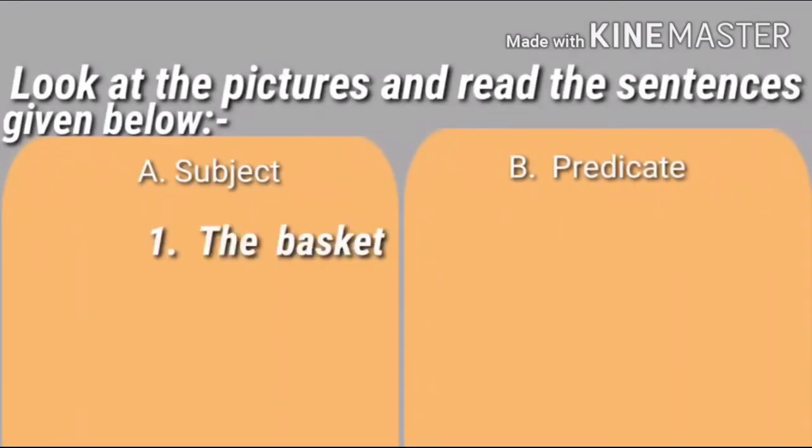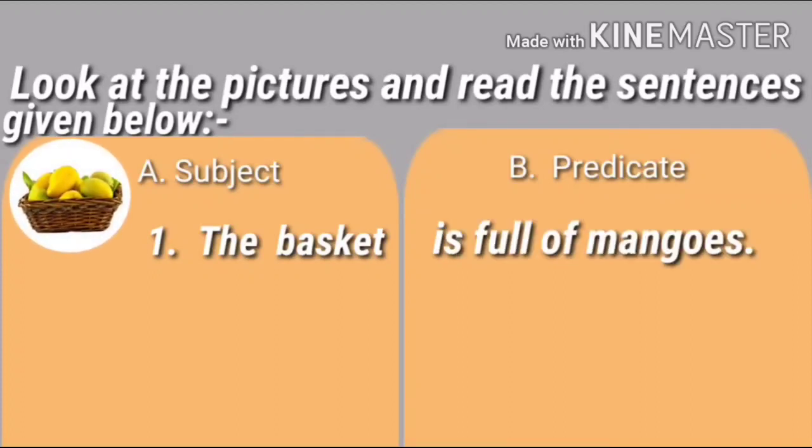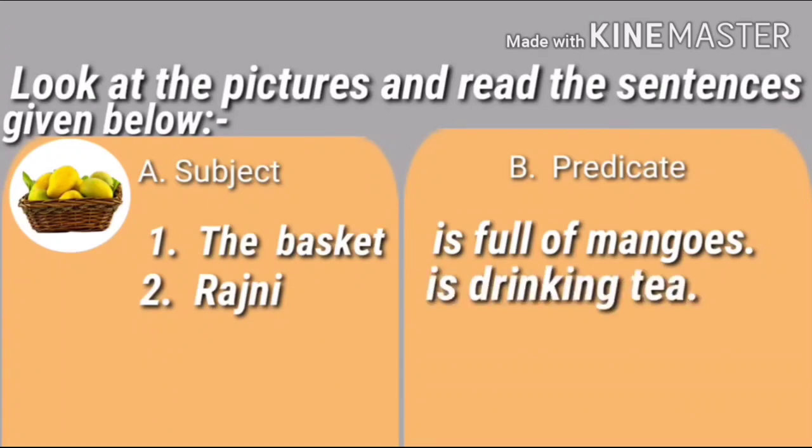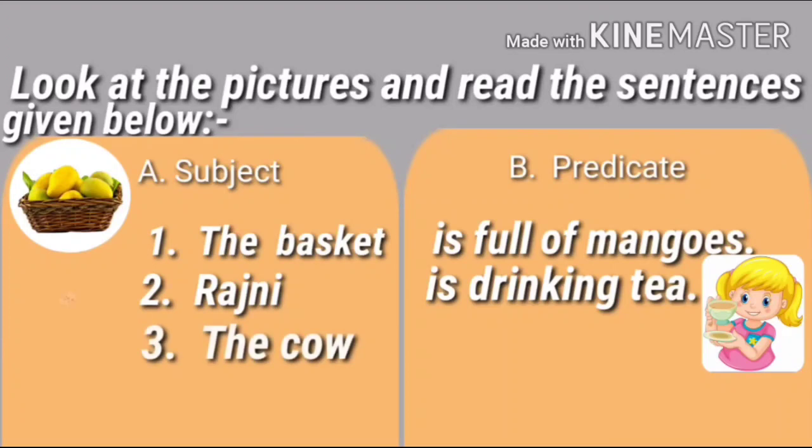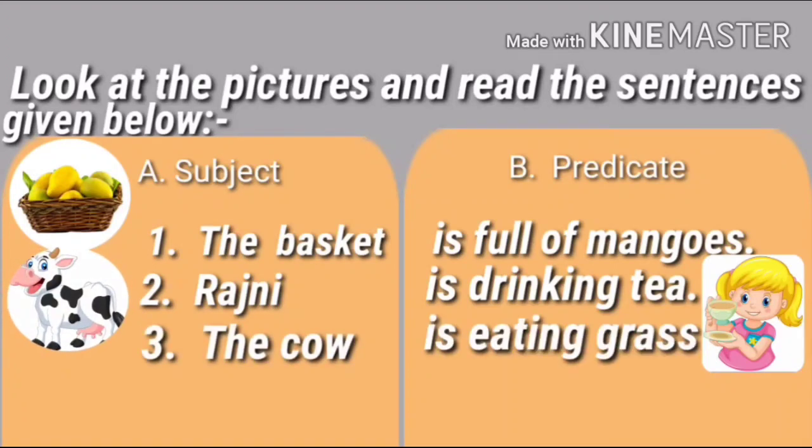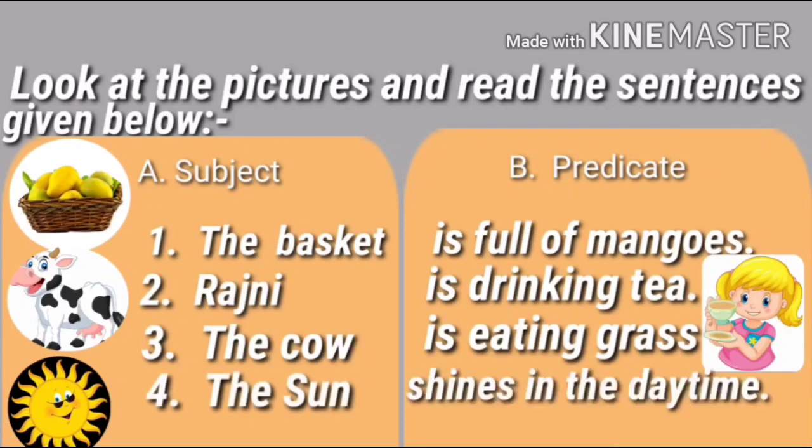Number 1, the basket is full of mangoes. Number 2, Rajni is drinking tea. Number 3, the cow is eating grass. And number 4, the sun shines in the daytime.